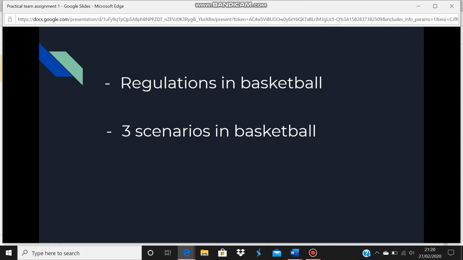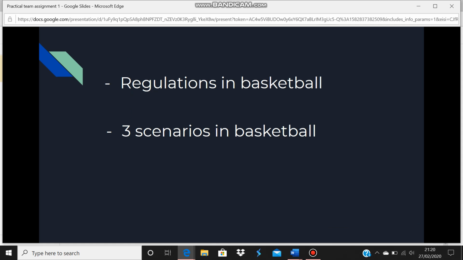Scenario 2 would be if you're dribbling with the ball and you lose control of it, and the only way you can regain control is by placing two hands on the ball, then you won't be able to dribble again, as that would be classed as double dribble. If this was to happen, the referee would signal the double dribble by raising each hand alternately in a dribbling motion. The game would then be restarted by the opposing team taking a free pass from the closest point on the sideline.